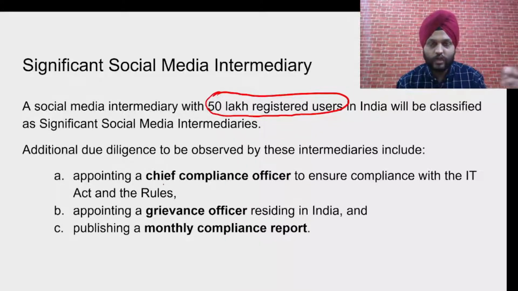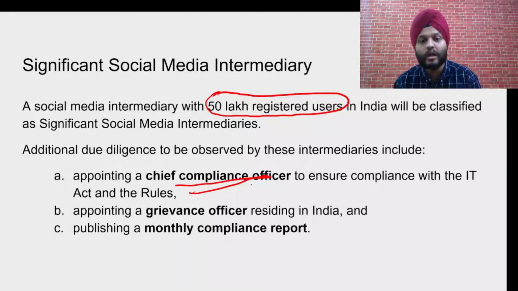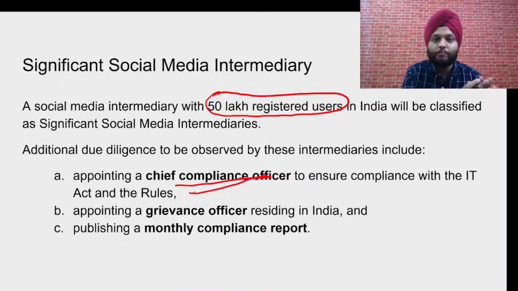Such a company would have to, in addition to the existing requirements, have a chief compliance officer. They will have to create a new post known as chief compliance officer, with respect to the IT Act and the rules. So whatever requests, whatever things are applicable with respect to the IT rules specifically, to ensure that compliance is taking place, there should be a specific chief compliance officer.